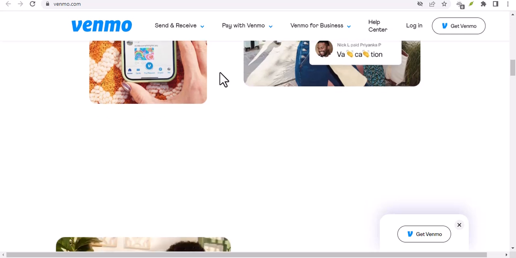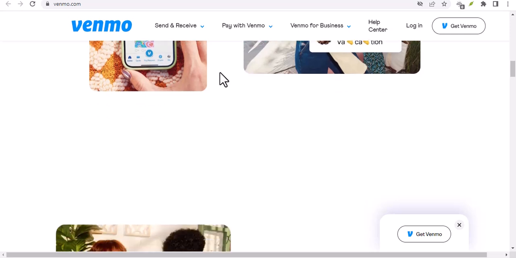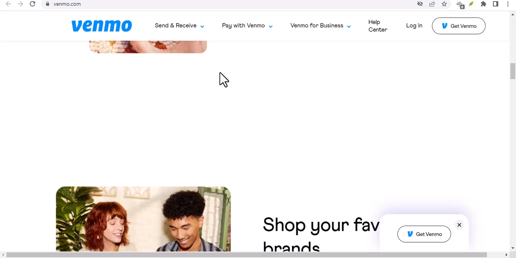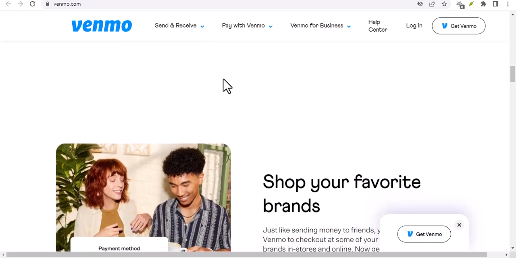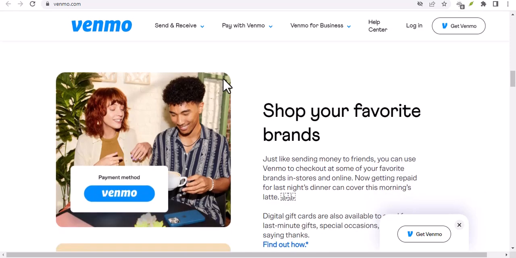What are the alternatives to Venmo in China? There are a number of alternatives to Venmo that are available in China. Some of the most popular alternatives include Alipay, WeChat Pay, and UnionPay.